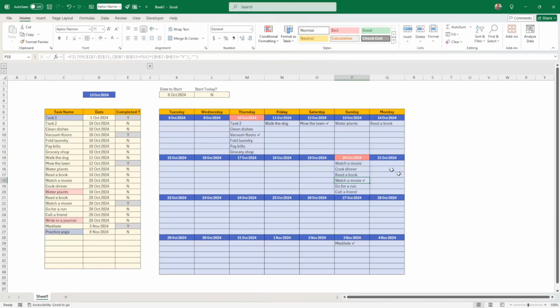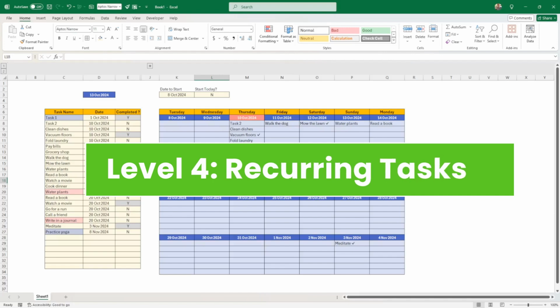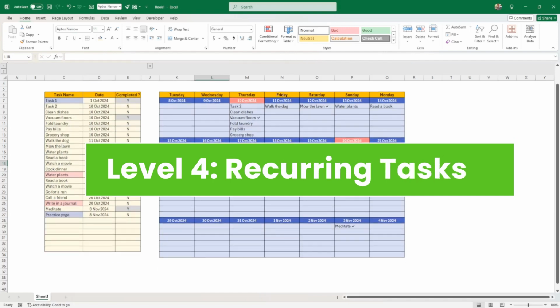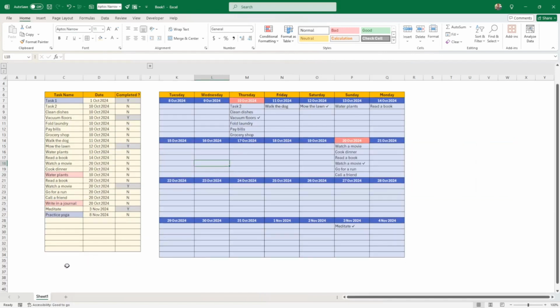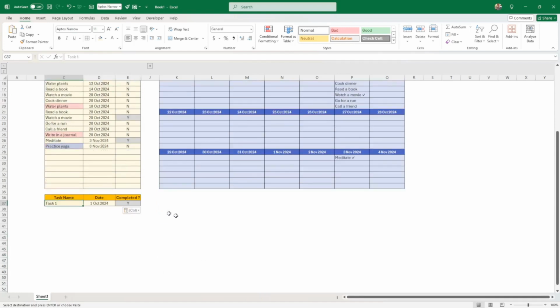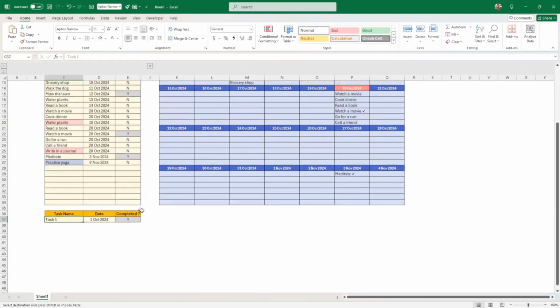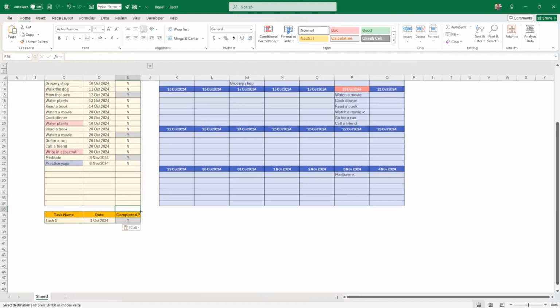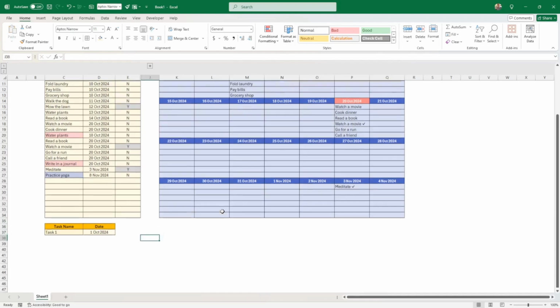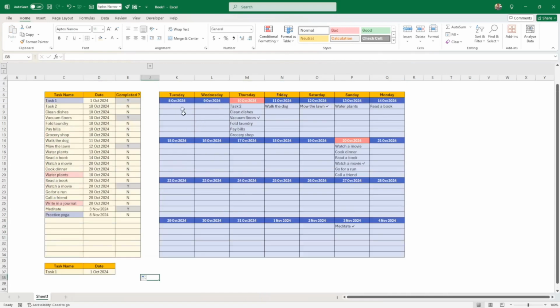I think that there is only one thing to do. I think level 3 is completed, isn't it? So the only thing I want to do now is to be able to insert recurring tasks. A recurring task would be a little bit different, because you cannot flag it as completed or not, otherwise it defeats the purpose. Otherwise you need to have the 4 dates. Let's say you have a Tuesday recurring task,